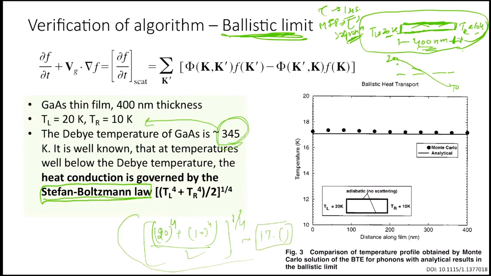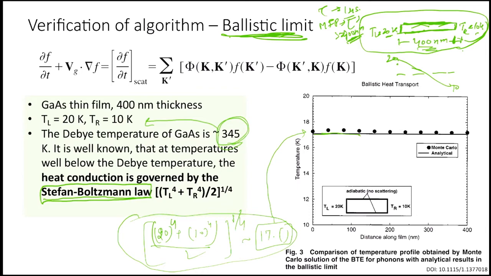So in this case the heat transport would be governed by this Stefan-Boltzmann law. If you solve using the Stefan-Boltzmann law, the entire domain would reach a constant temperature, and that constant temperature would be around 17. If you follow the same procedure we described, using Monte Carlo to solve the Boltzmann transport equation, you would get these markers, which are pretty close to this solid line from the Stefan-Boltzmann law.